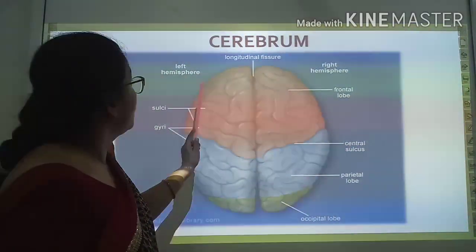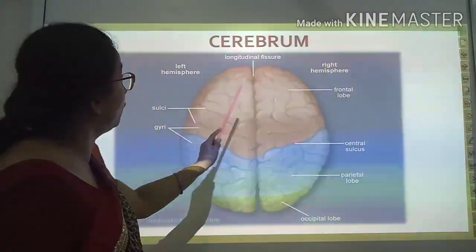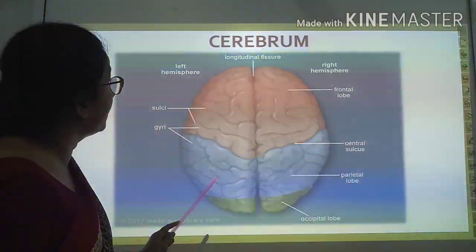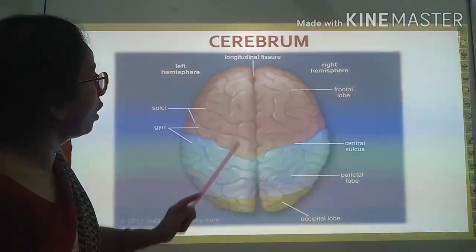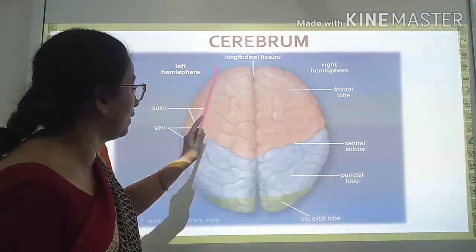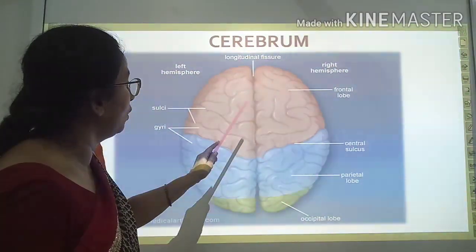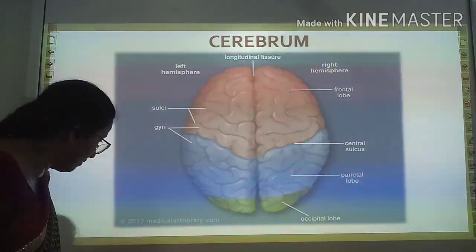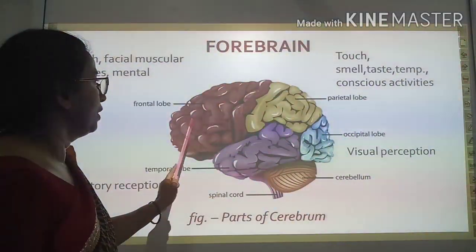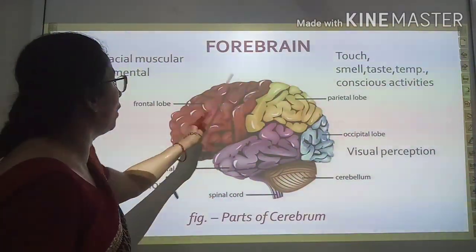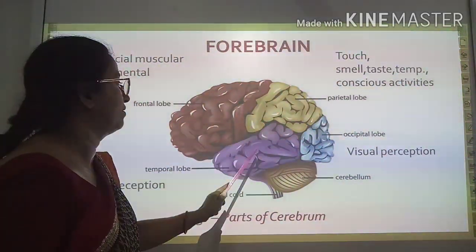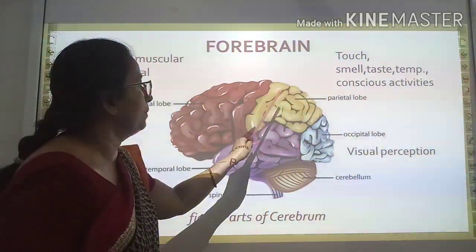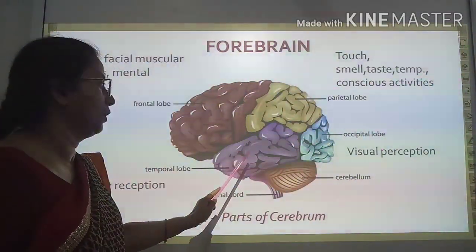Now, you can see here there are four lobes in the cerebrum. First one is called frontal lobe. Second one is called parietal lobe. Frontal lobe, parietal lobe, temporal lobe, and occipital lobe. You can see this clearly in this diagram. This one is also part of cerebrum. Four lobes you can see here in different colors.